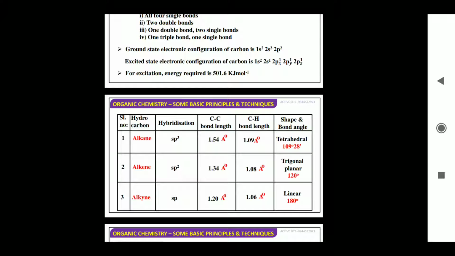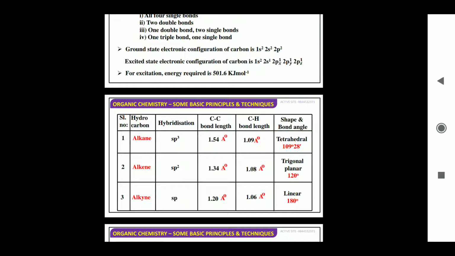Now we discuss hybridization. In hydrocarbons, we have 3 kinds: alkane, alkene and alkyne. Alkane has sp3 hybridization with single bonds. Alkene has sp2 hybridization, and in alkyne we have a triple bond, that is sp hybridized. If we talk about the C-C bond length, they have different bond lengths. Alkanes have 1.5 angstrom, alkenes have 1.34 angstrom, and alkynes have 1.20 angstrom, and the C-H bond lengths are 1.09 angstrom, 1.08 angstrom and 1.06 angstrom.